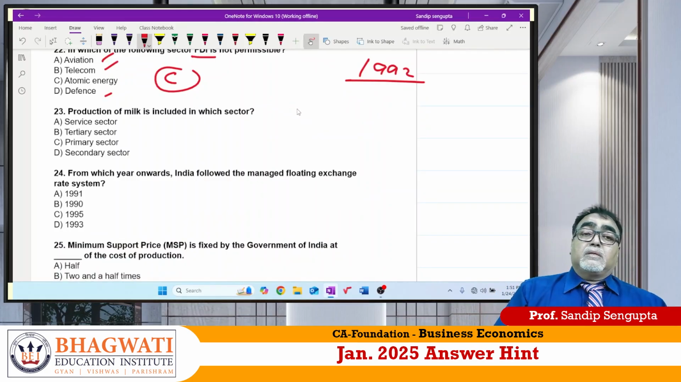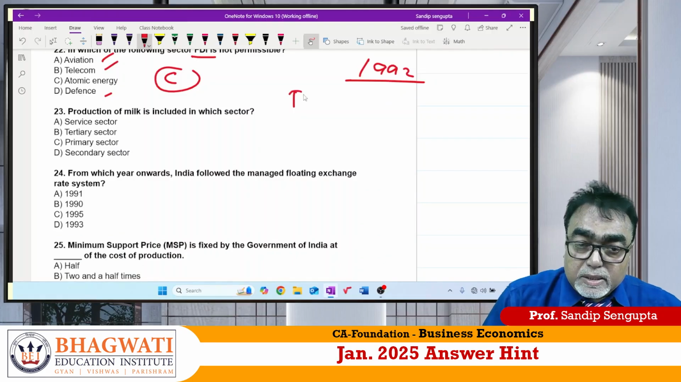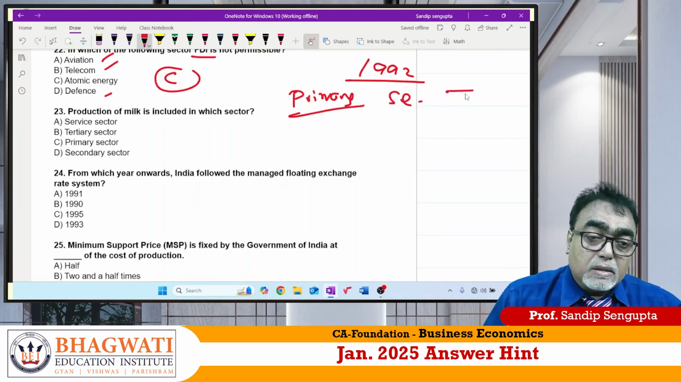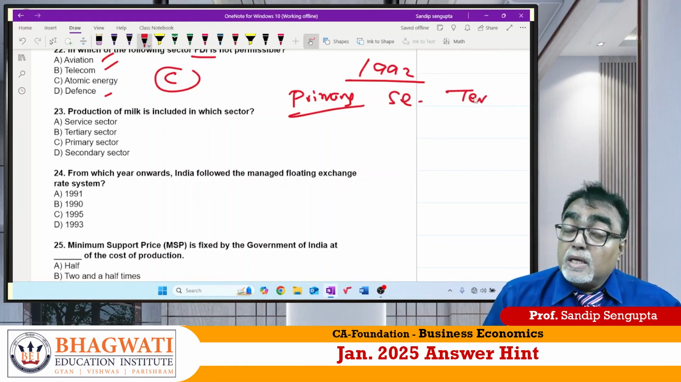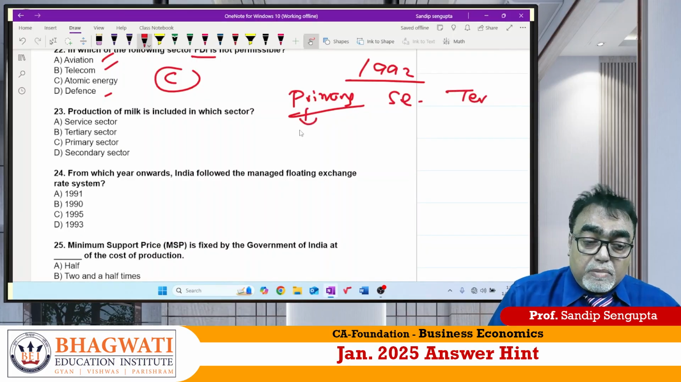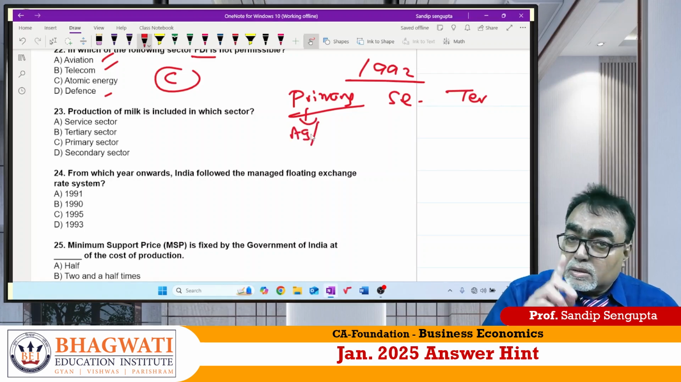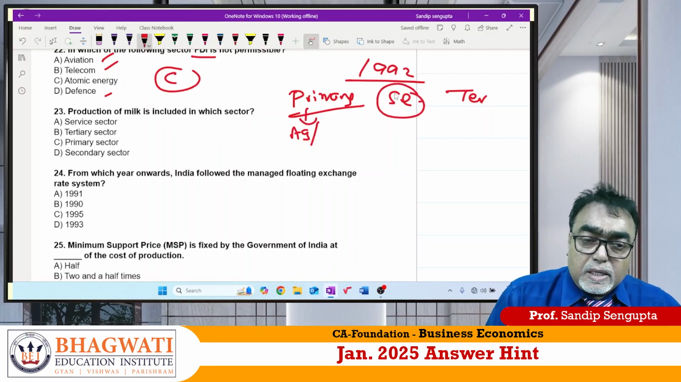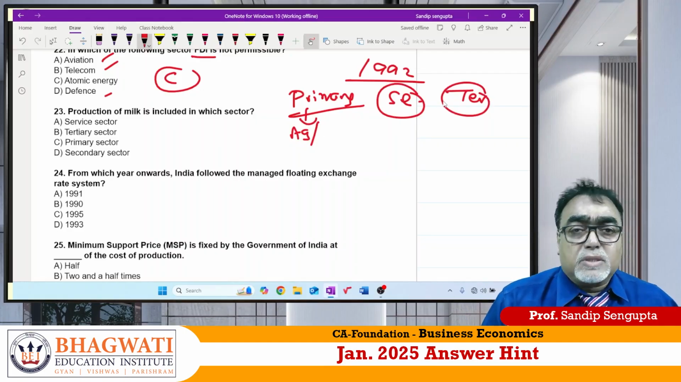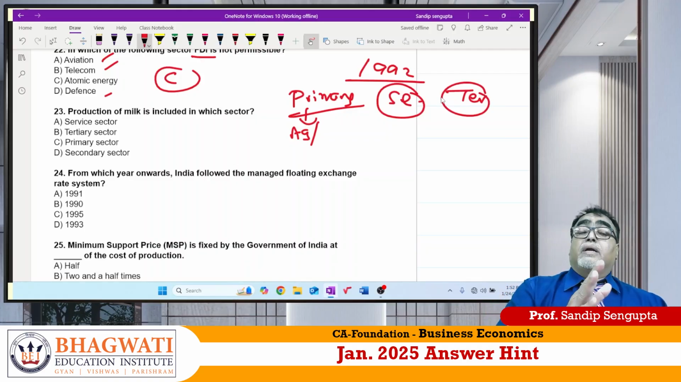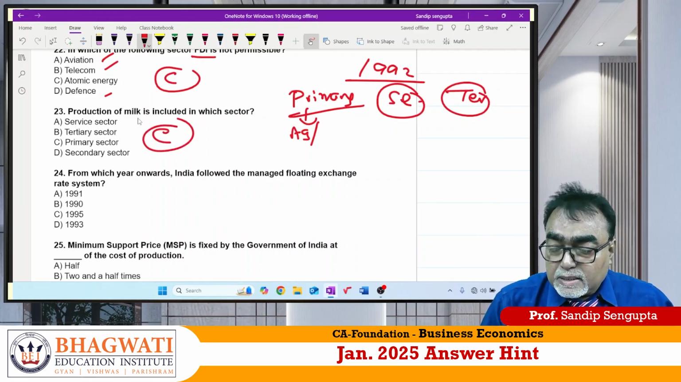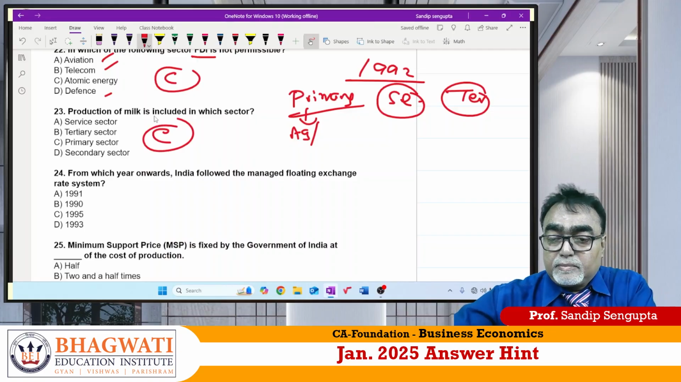Production of milk. My dear, there are three sectors. What are the three sectors? One is called primary, another is called secondary, third one is called tertiary. Acha beta, what is primary? It is nothing but all agricultural things as well as husbandry, poultry, milk production, all things. Secondary is manufacturing and tertiary is the full service sector. For your knowledge, as on date, the Indian economic service sector has the highest GDP contribution. So production of milk should be answered as C for Chennai.